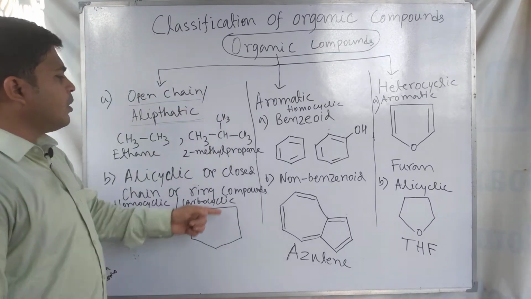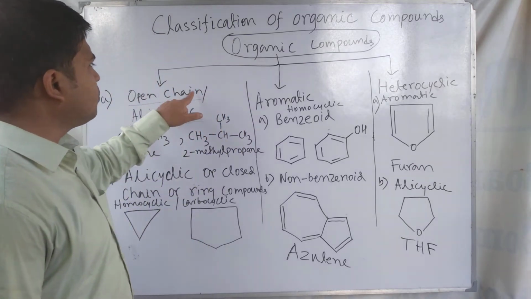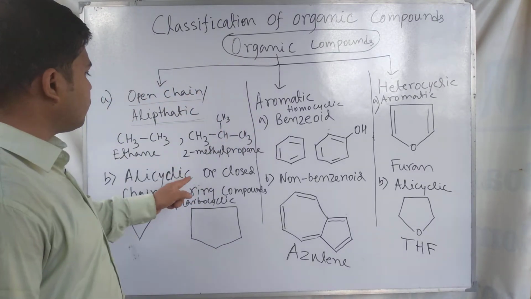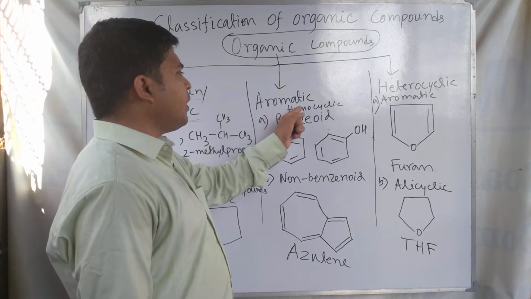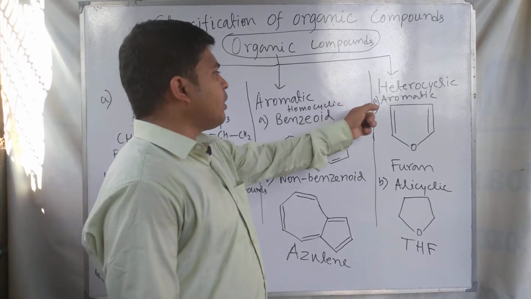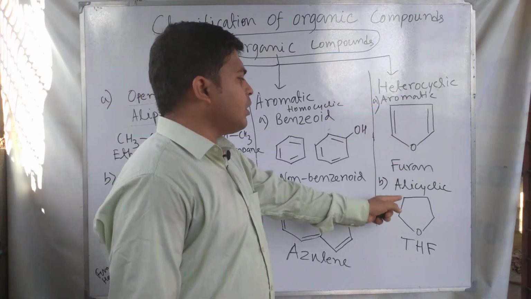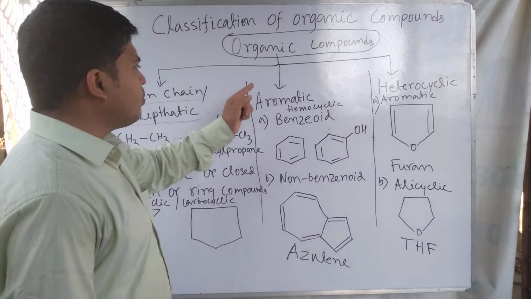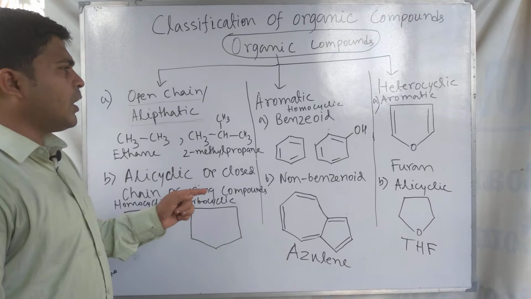So in this part we are dividing the organic compounds into three groups: open chain compounds, cyclic compounds, aromatic homocyclic compounds, then heterocyclic aromatic compounds, and heterocyclic alicyclic compounds. These are the main classes that we want to understand.